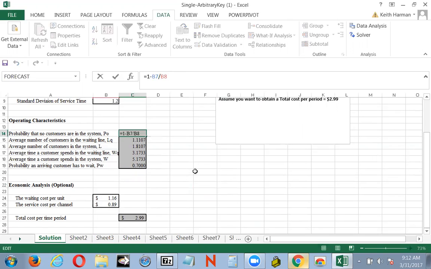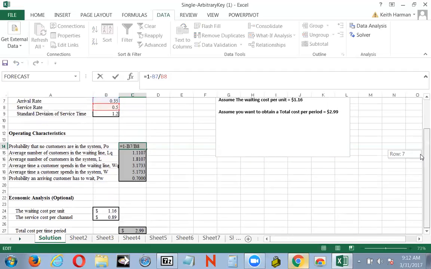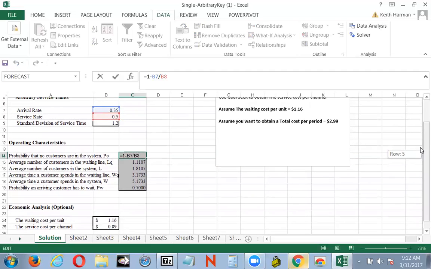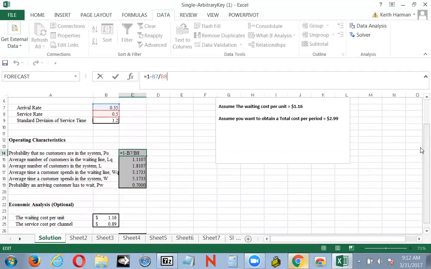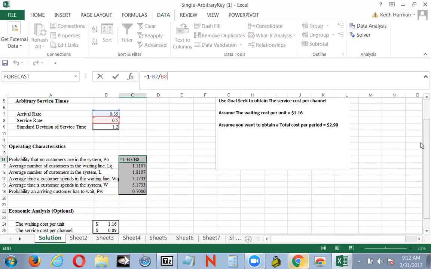And that's going to be 1 minus B7 over B8. And that's going to be 1 minus the arrival rate divided by the service rate, okay? And think about this for a minute. Now, to get the probability, probability is always equal to 1, okay? So if we want to compute the probability that no customers are in the system, then we know that there's going to be some customers in the system, and we'll figure the probability of it.